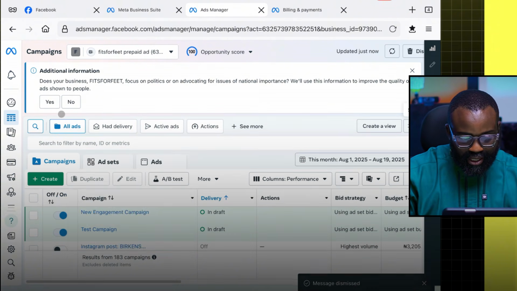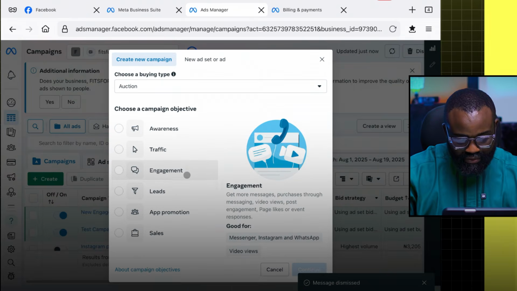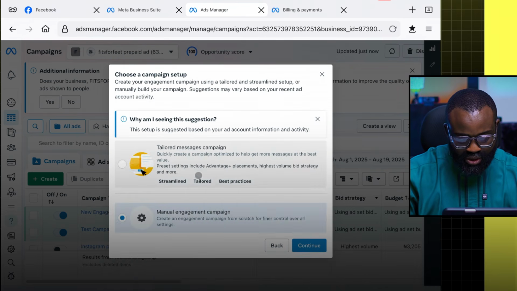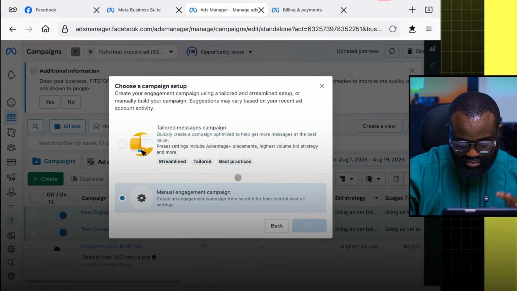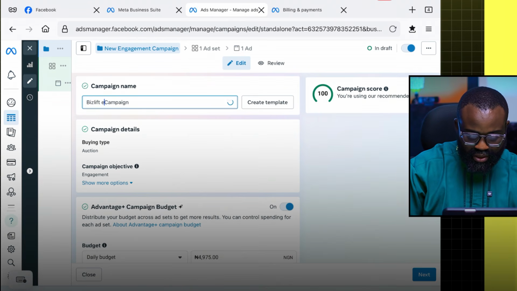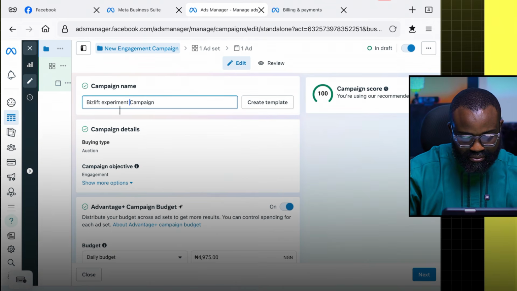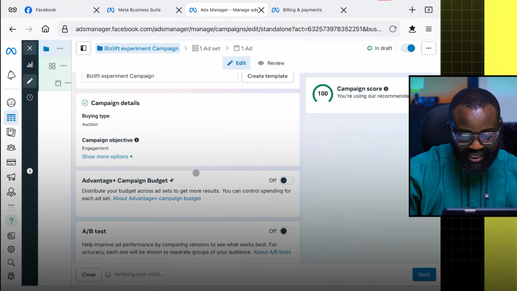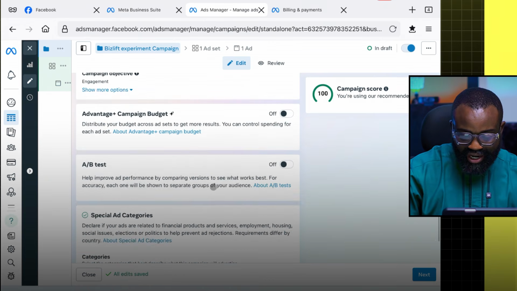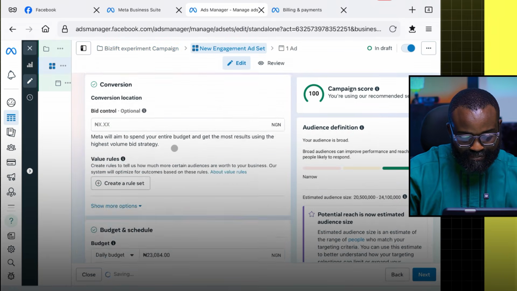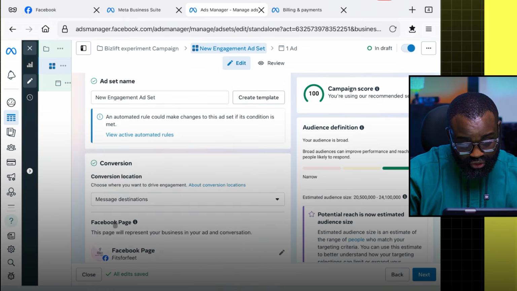Now I'm going to click on create. Same campaign type, engagement. We're using same budget, right? Engagement, manual engagement, nothing different. I'm going to call it same name, the way I called it, BizLift Experiment. Right. Shout out to Fit for Feet and Meal by Terry for allowing us to use their account for this experiment.